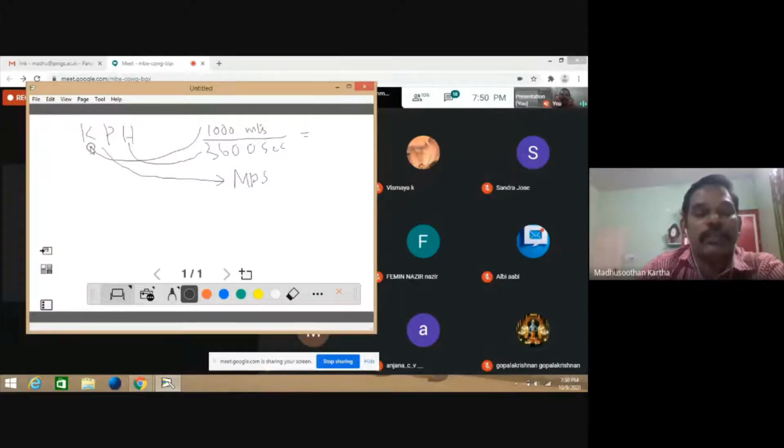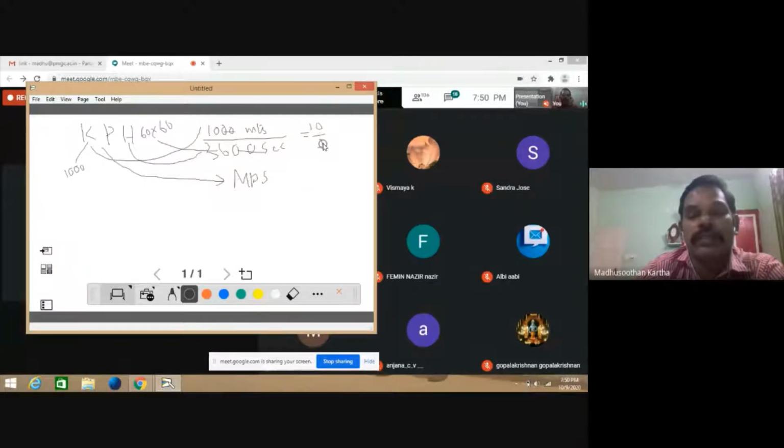I think there is no need of any further explanation. 1 kilometer is equal to 1000 meters. 1 hour is equal to 60 minutes into 60 seconds, so this is equal to 3600 seconds. 1 kilometer is 1000 meters, so 1000 divided by 3600. If you delete this 0 and this 0, the remaining is 10 by 36.